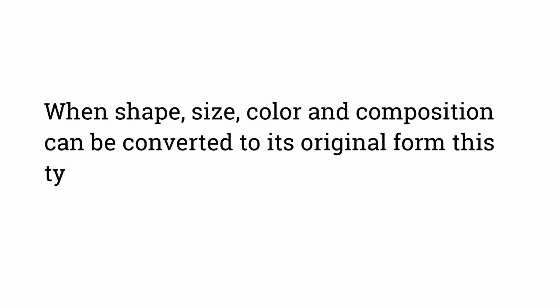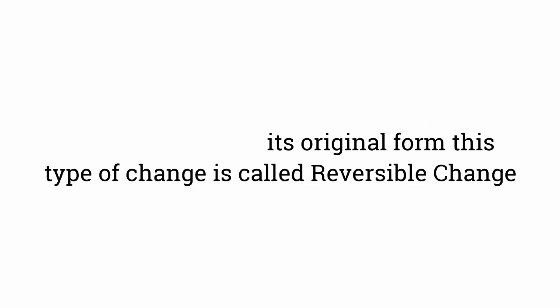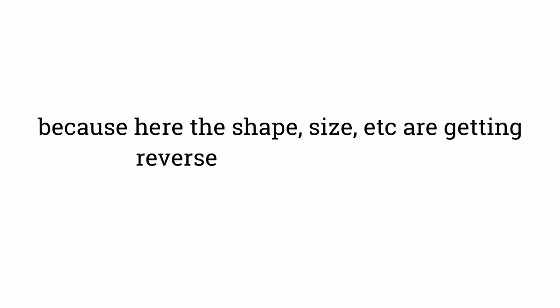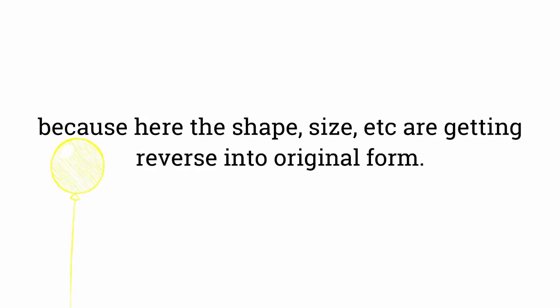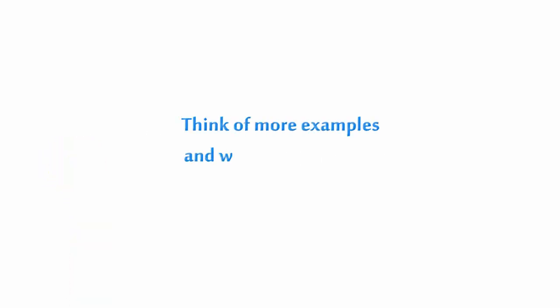When shape, size, color and composition can be converted to its original form, this type of change is called reversible change, because here the shape, size, etc. are getting reversed into the original form. Think of more examples and write in your books.